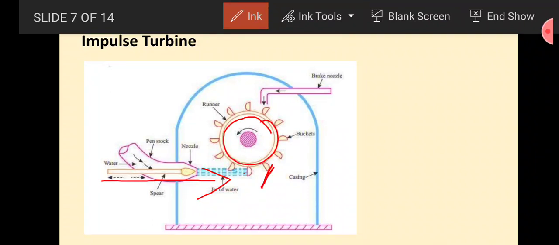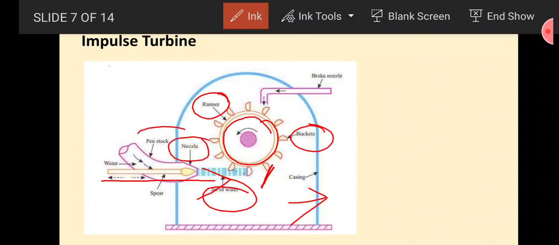As you see, it is mentioned: this is the runner, these are buckets, this is the casing, jet of water, nozzle, penstock, brake nozzle. In the previous lecture I told you about the penstock. It is a simple pipe which carries the water from the dam to the turbine. The only difference is that this pipe has a very large diameter and is made of steel or frictionless material, so that there will be minimum head loss.